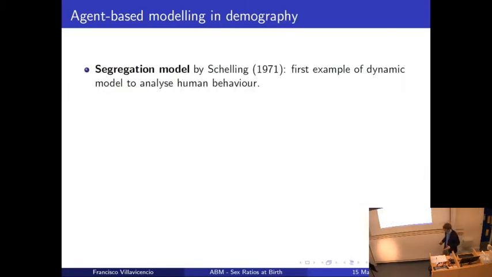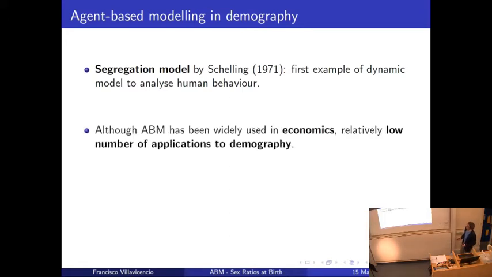The first attempt at a dynamic model to analyze human behavior was probably, as far as I know, the segregation model by Schelling. Agent-based modeling has also been used widely in economics, but there are a relatively low number of applications in demography.